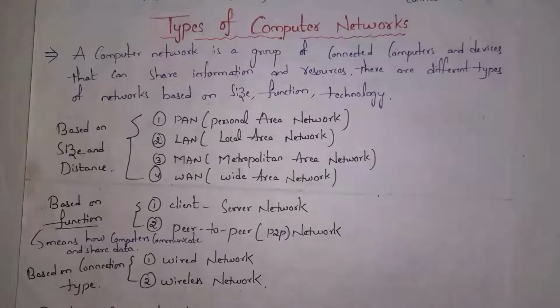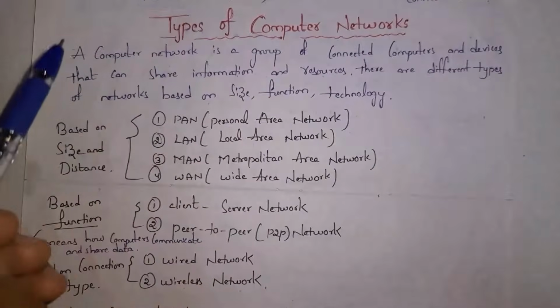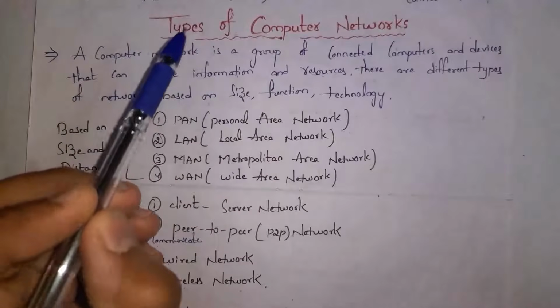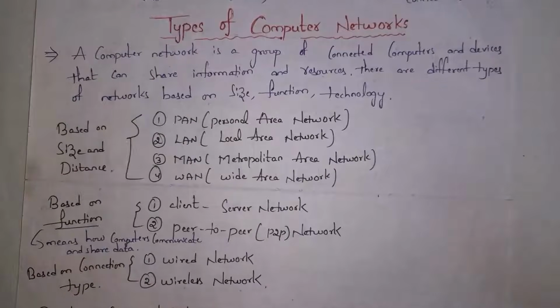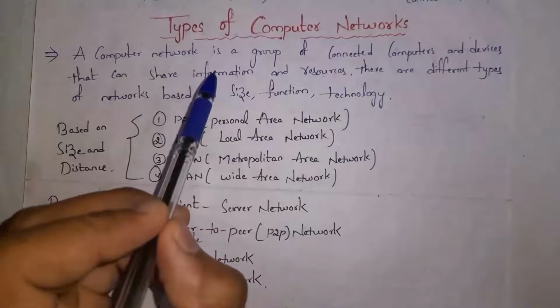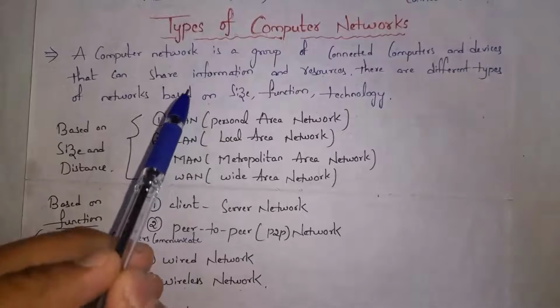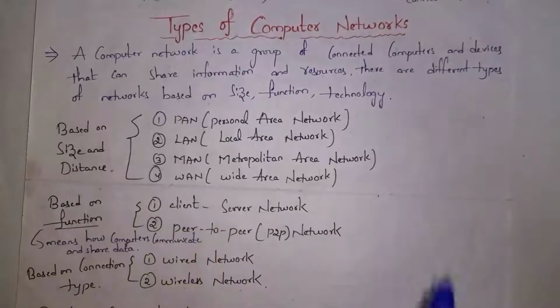At first I will explain types of computer networks. A computer network is a group of connected computers and devices that can share information and resources. Guys, if we connect computers and devices, then we call it a computer network. And we connect devices in order to share information, like messages, songs, movies, etc., and in order to share resources. For example, multiple computers will connect to a printer in order to print files. So here printer acts as a resource. So computer network means connecting computers and devices together in order to share information and resources.